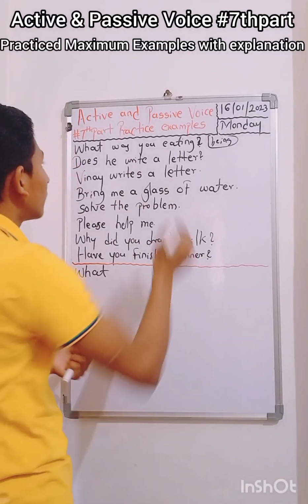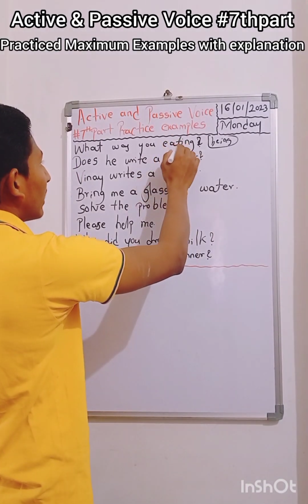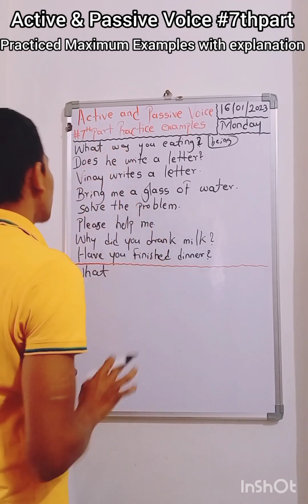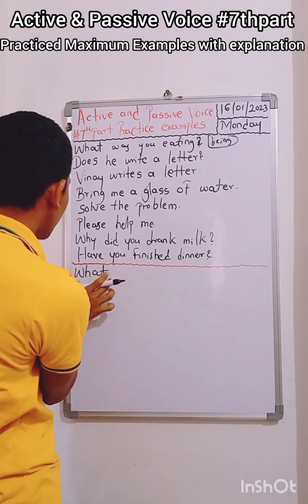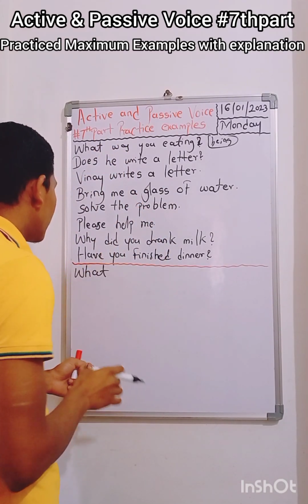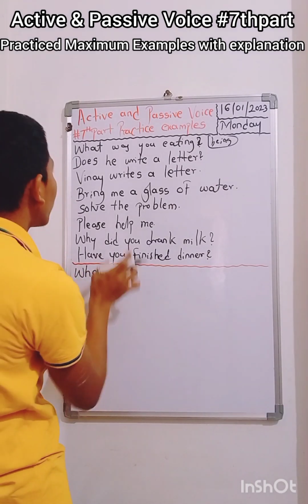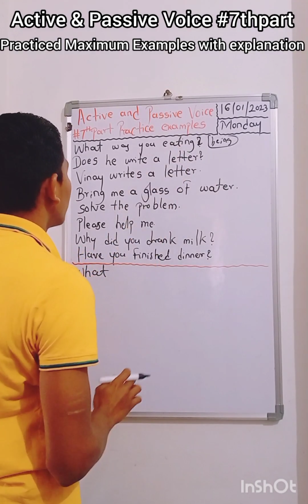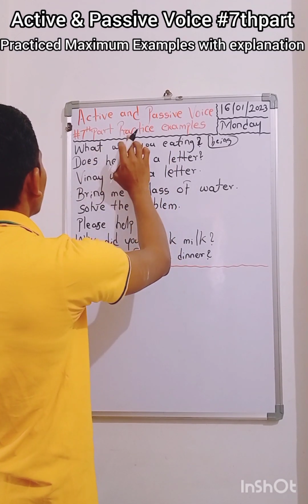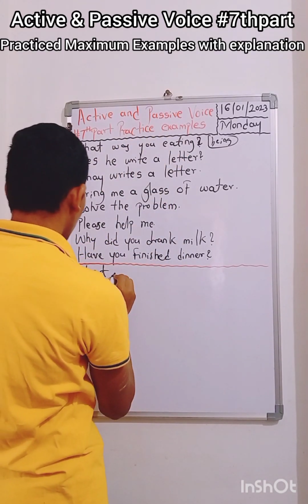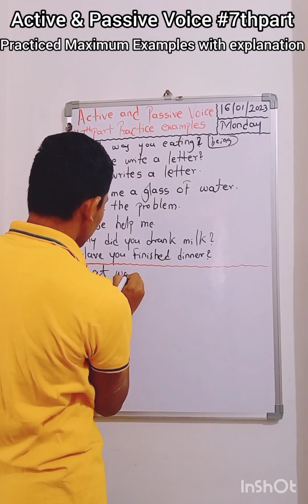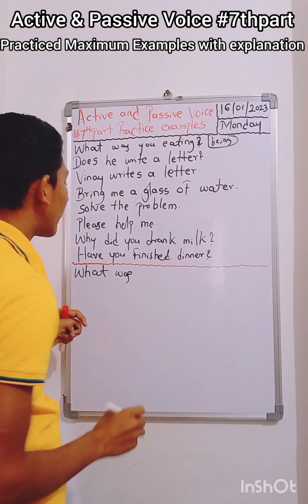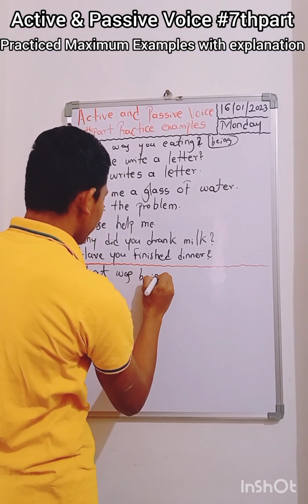Before adding it, we have to take this object into the subject place. In the subject place is the interrogative pronoun "what", and after that we add this one. What was... what was being.